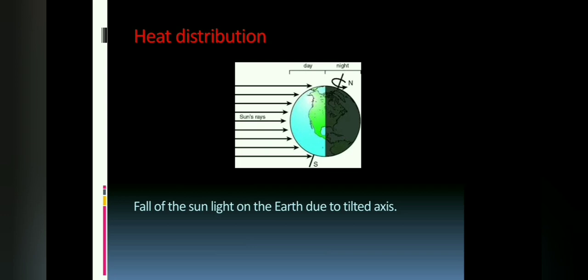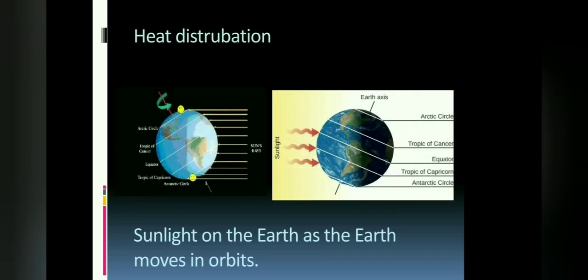Next, heat distribution. Sunlight on the earth changes as the earth moves in orbit. Earth moving in orbit gets different positions. We start from there. In the picture above, you can see how the sunlight would be covering the complete northern frigid zone when the earth is at one extreme, and the southern frigid zone when the earth is at the other extreme.